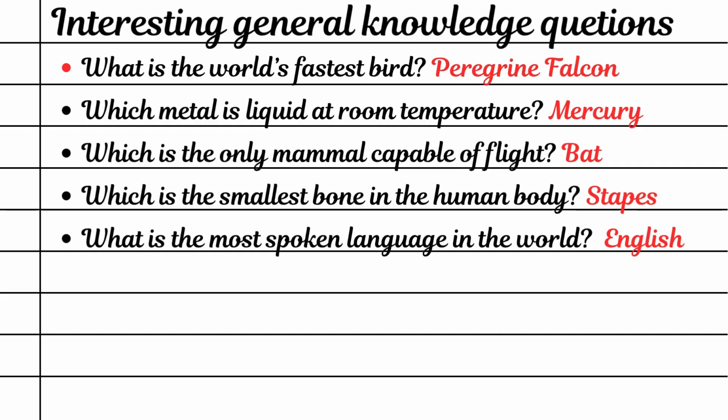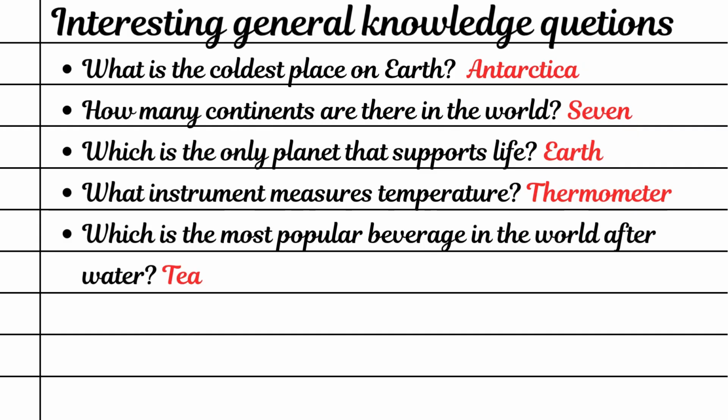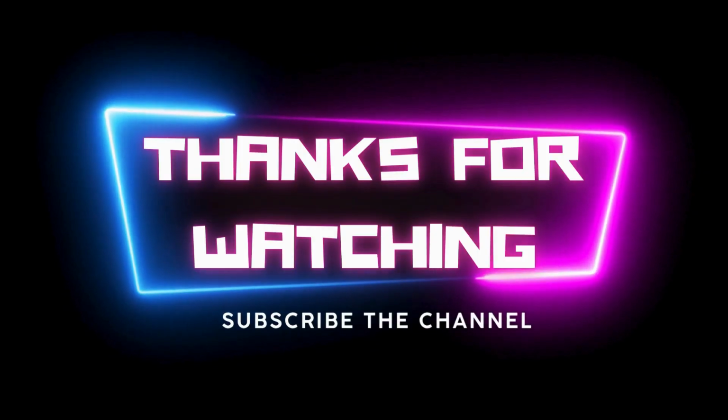Which is the smallest bone in the human body? Stapes. What is the most spoken language in the world? English. What is the coldest place on Earth? Antarctica. How many continents are there in the world? 7. Which is the only planet that supports life? Earth. What instrument measures temperature? Thermometer. Which is the most popular beverage in the world after water? Tea.